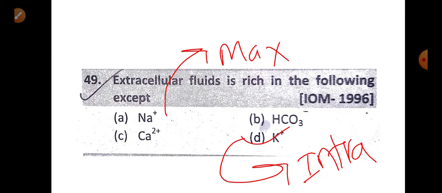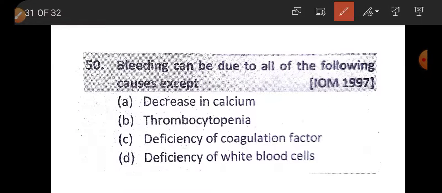Now question number 50. This is the last question for today's video. Bleeding can be due to all of the following causes except option A, decrease in calcium, option B, thrombocytopenia, option C, deficiency of coagulating factor, option D, deficiency of white blood cell.